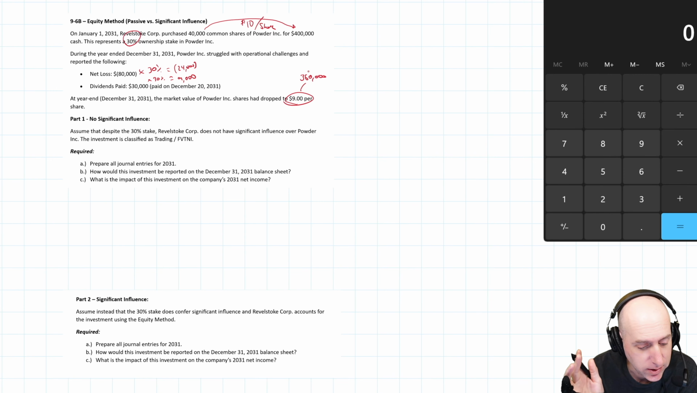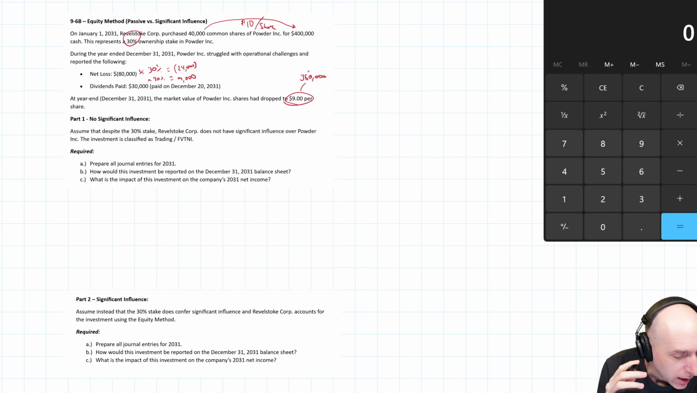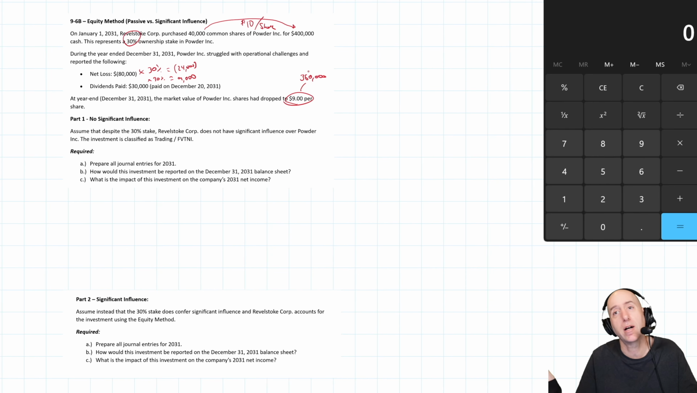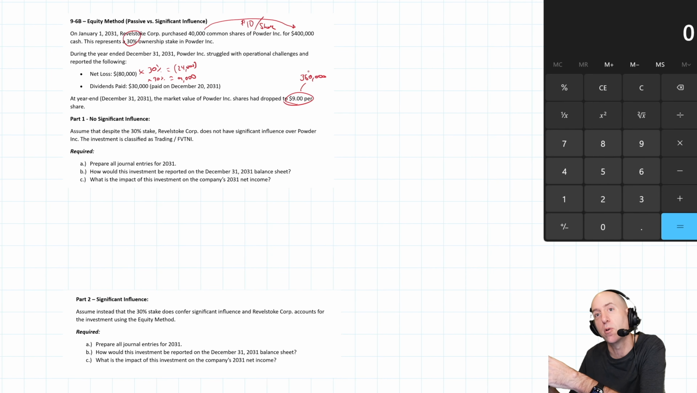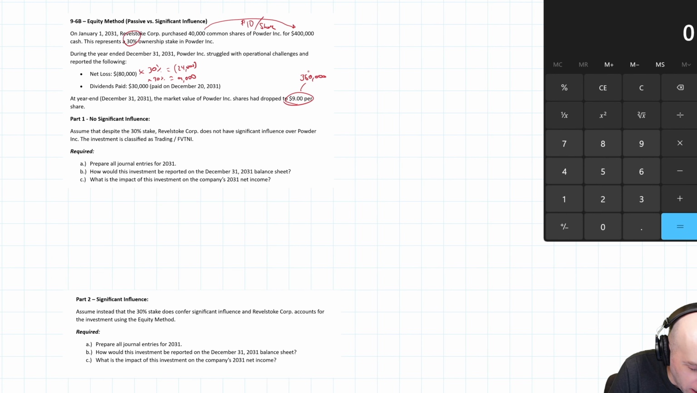So part one says, assume no significant influence. And if that's the case, we're going to value this investment at fair value, most likely. It says, assume that despite the 30% stake, Revelstoke does not have significant influence over Powder. That's possible. There could be a 70% owner on the other side. If you have 70% of the votes, you control the company and you don't have to listen to the 30% owner if you don't want to. And therefore, we have no significant influence. So it's a trading investment, fair value through net income, and it says do the journal entries.